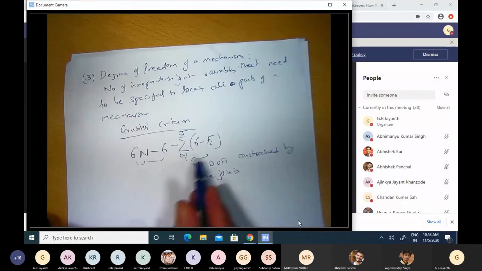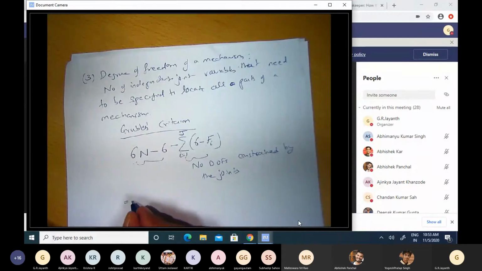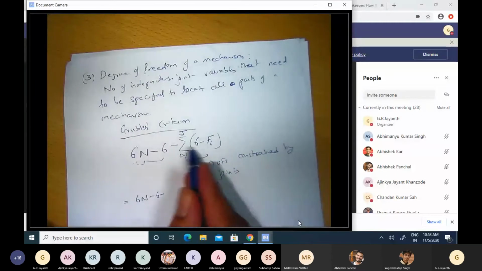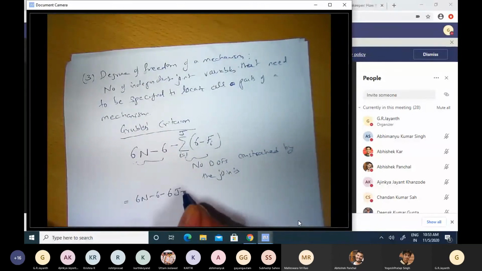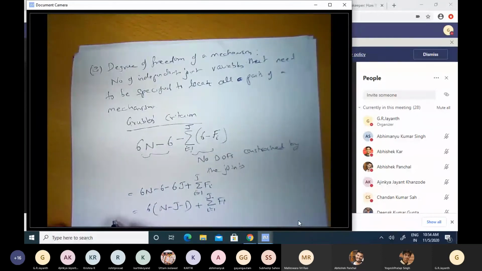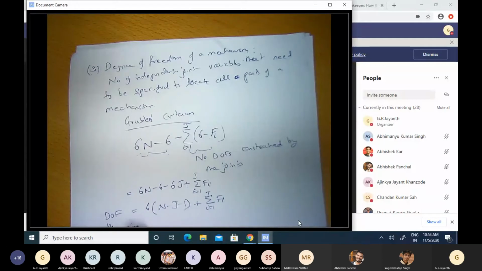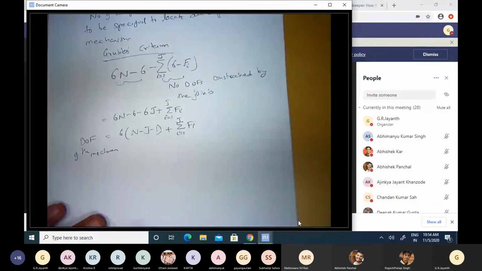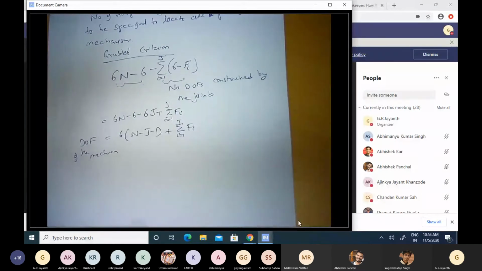Okay, so therefore this sum, what is it equal to? It is 6n minus 6 minus this entire thing. I can take 6 out. I can make this 6j plus sigma fi, i goes from 1 to j. Okay, I can group this better: 6 times (n minus j minus 1) plus sigma i equal to 1 to j of fi. Okay, and this represents the total number of degrees of freedom of the mechanism. So if this is movement in 3D, this is what the expression would be.